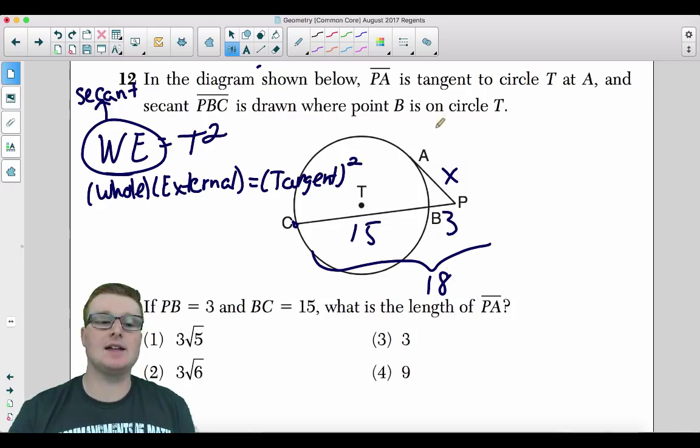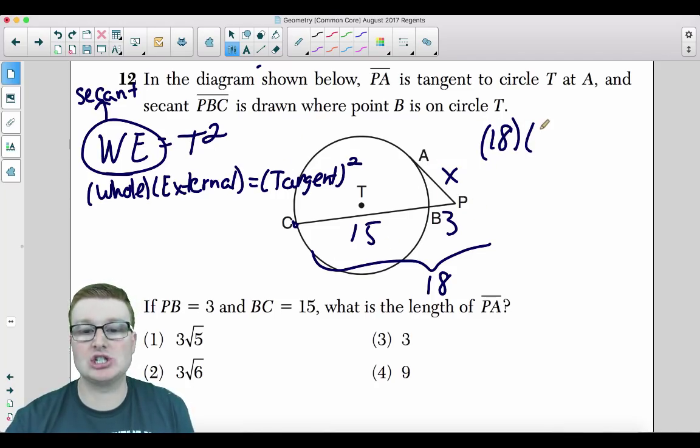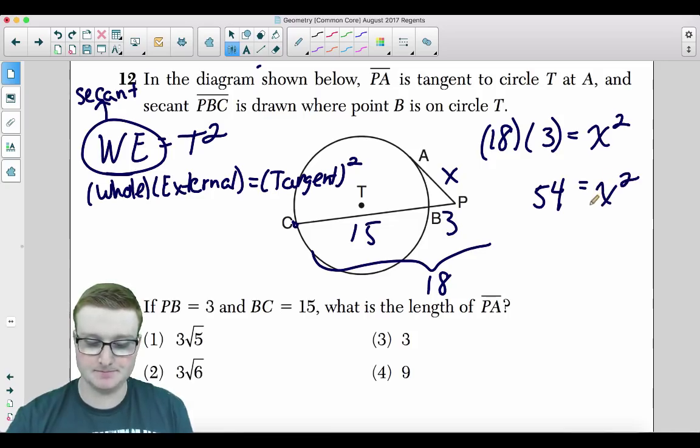Okay? And the external piece, the outside piece, is the number 3. And the tangent is just x. So let's go ahead and plug it into our formula. The whole thing is 18 times the external, which is 3, equals x squared. 18 times 3 is 54, which is then equal to x squared.